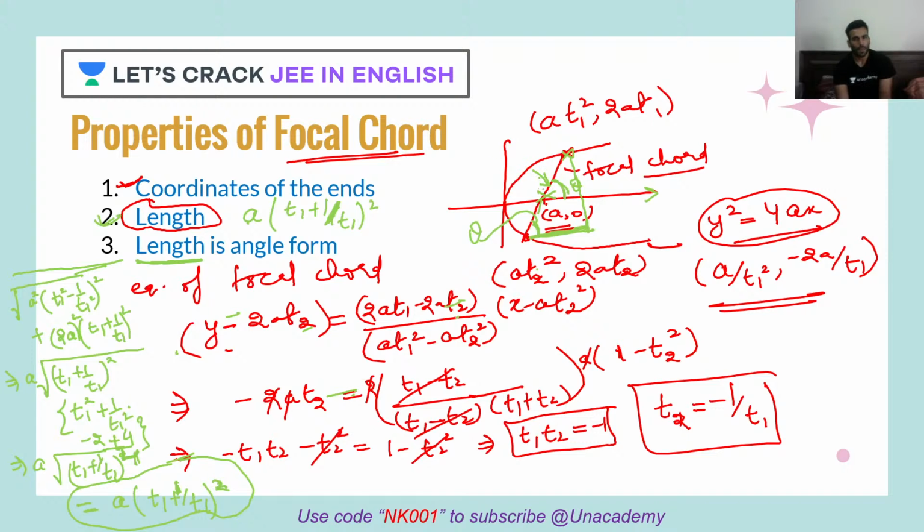When you know the distance of this, you can take any perpendicular distance also, whatever you feel like, that's all up to you. Then you can transform it directly into angles form. You can find t in terms of theta, then you can substitute t1 here in terms of theta, and you'll find the answer.